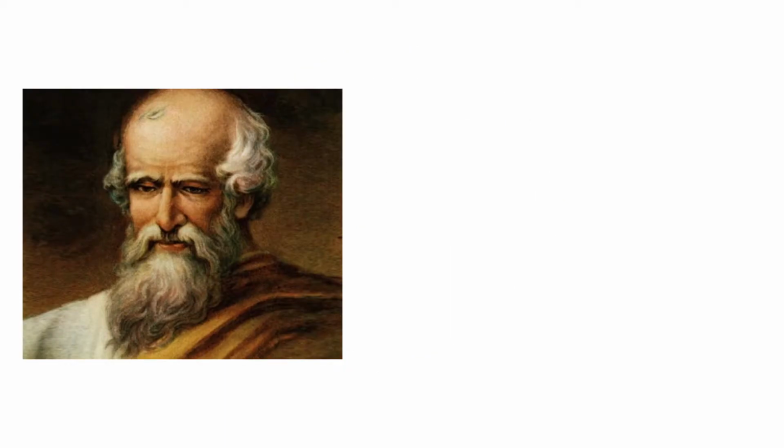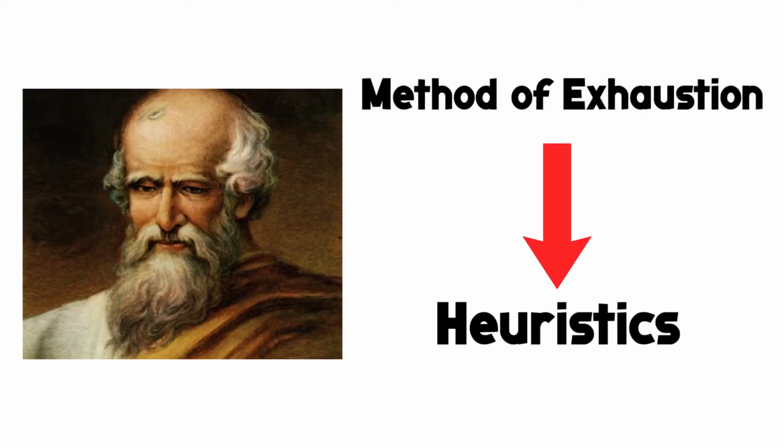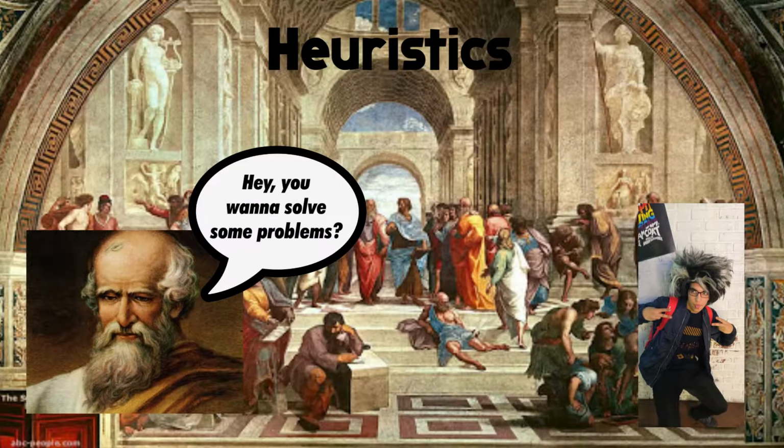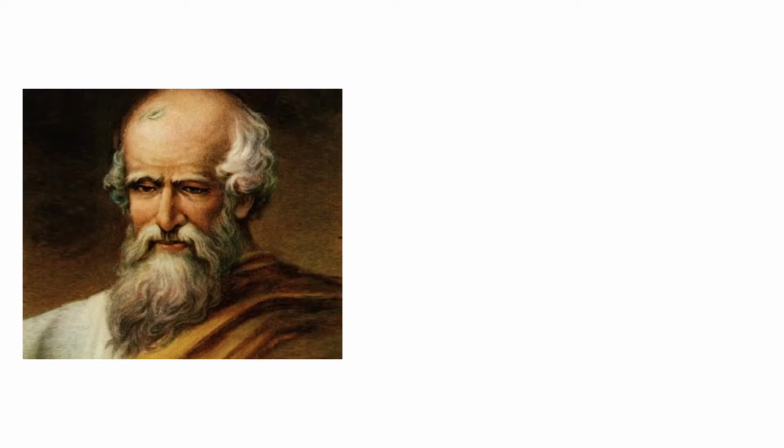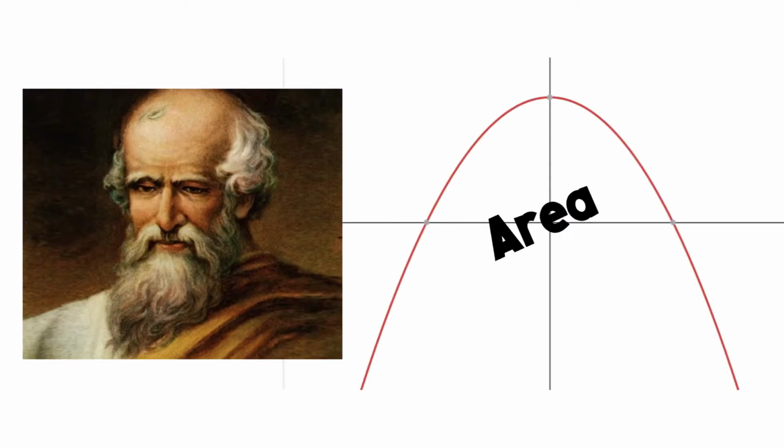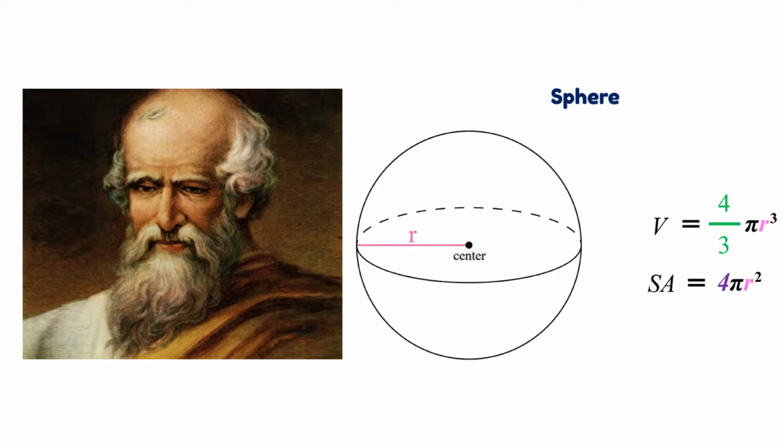Archimedes' form of the method of exhaustion is called heuristics. Heuristics is a form of problem solving that resembles early forms of integral calculus. Archimedes used it further to determine the area under a parabola and the surface area and volume of a sphere.